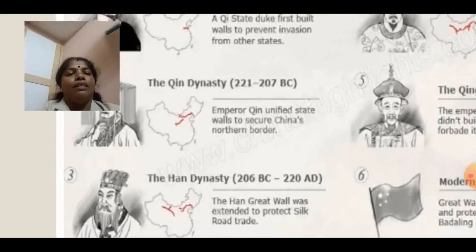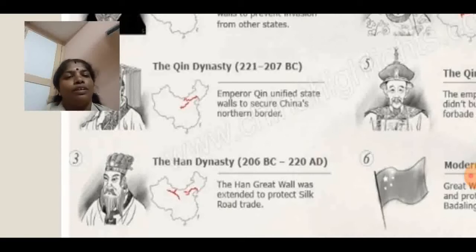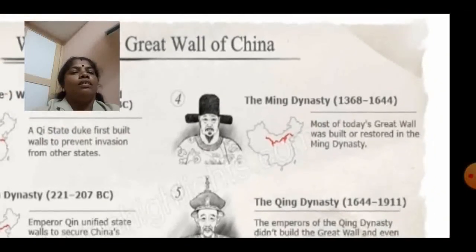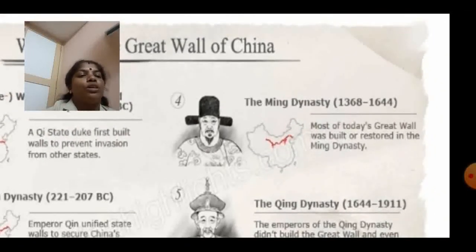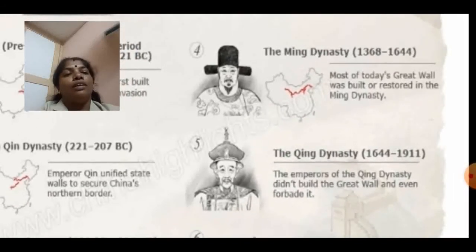Next, the Han dynasty also built. The Han Great Wall was extended to protect the silk trade route. Then next, the Ming dynasty. Most of today's Great Wall was built or restored in the Ming dynasty. In this period, they built most of the wall. Look at the red color line given in the outline of China.